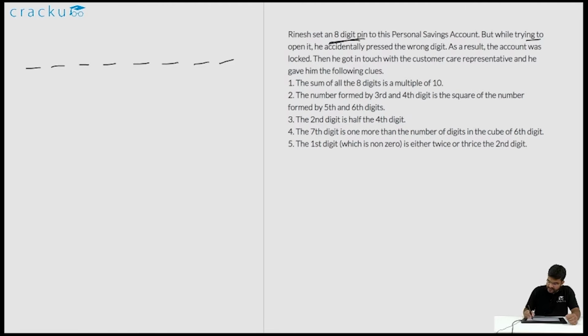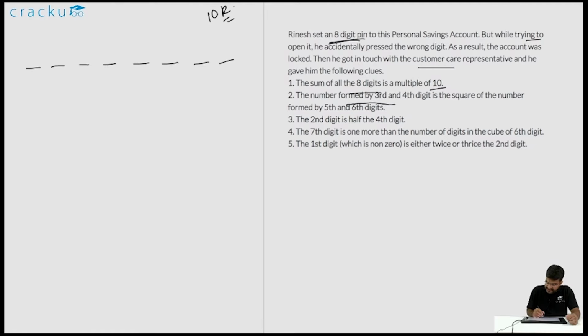He pressed one of them wrong, so he has to now figure out, he got in touch with the customer care and he has to figure out what the particular password is. We are told that the sum of the 8 digits is a multiple of 10. So let us assume that this is of the form 10k, where k is a natural number.